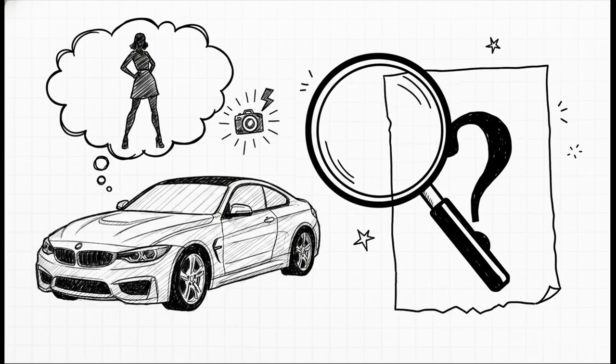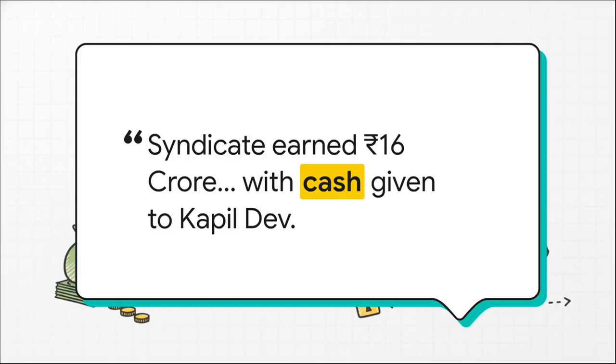The problem with that? Well, no photos, no contracts, absolutely zero proof of this modeling gig ever surfaced for the public to see. Meanwhile, behind the scenes, the whispers were getting seriously loud. Listen to this. In May 1995, a Supreme Court lawyer named V.K. Ahori happened to overhear a police interrogation of a bookie in Mumbai. The bookie explicitly claimed that during the disastrous 1994 New Zealand tour, a betting syndicate made 16 crore rupees, largely with Kapil Dev's help. He claimed they paid Kapil 1 crore in cash plus 25 lakhs disguised through a fake modeling assignment. Ahori actually filed a sworn affidavit to Outlook magazine backing up exactly what he heard.